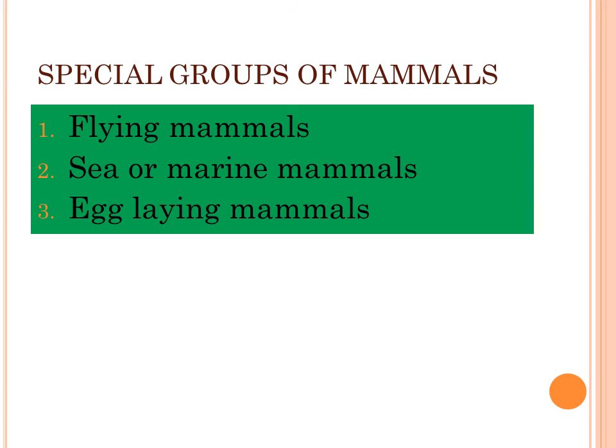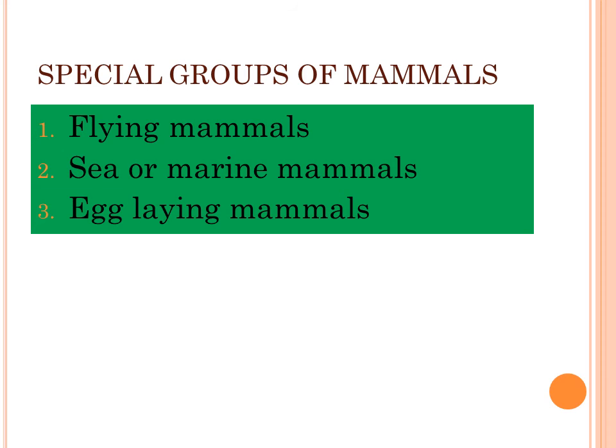Pupils, we move to special groups of mammals, that is flying mammals, sea or marine mammals, egg-laying mammals. Number 1, flying mammals. Pupils, flying mammals, for example, the bat and the flying fox.